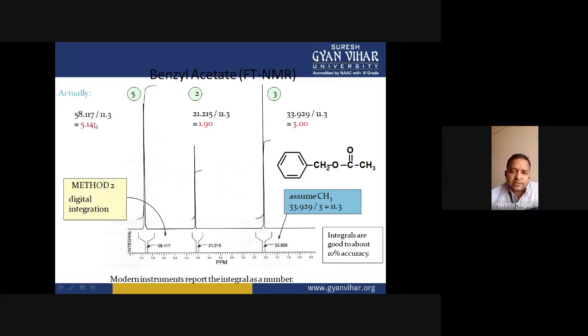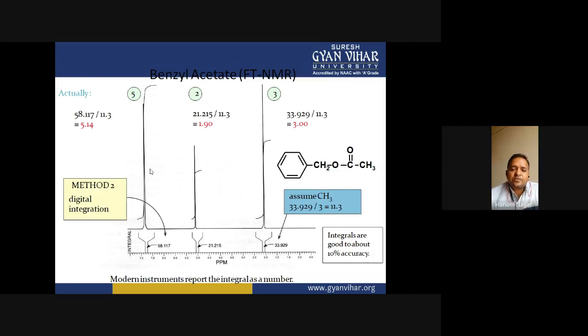And here if we calculate 58.117 divided by 11.3, the result is 5.14. This means this signal appeared for 5 protons, because 5.14 is approximately 5. Okay, so if we take any one signal as a standard peak area per proton, then we can calculate for other signals how many protons are present, or for how many protons this signal appeared.